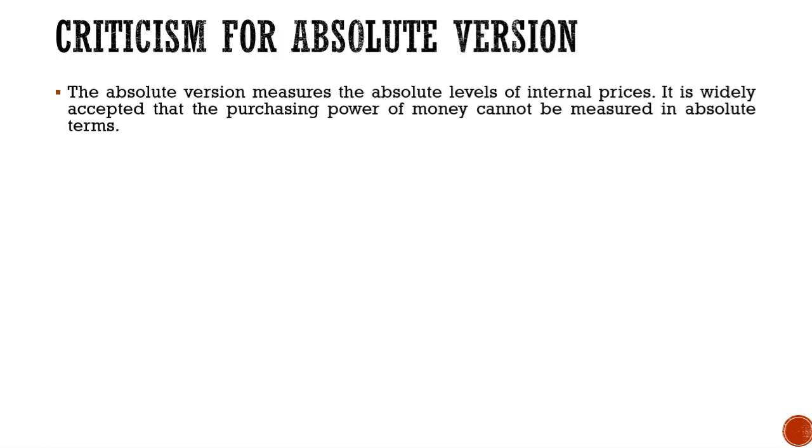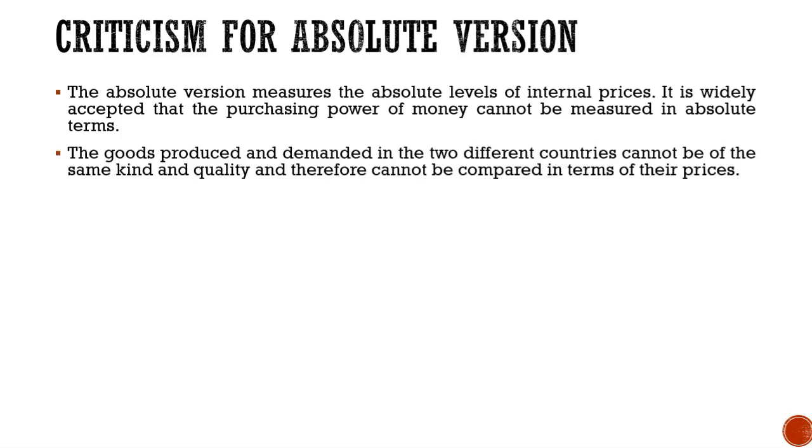Now let us go through the criticism against the absolute version of purchasing power parity theory. Number 1, the absolute version measures the absolute levels of internal prices. It is widely accepted that the purchasing power of money cannot be measured in absolute terms.